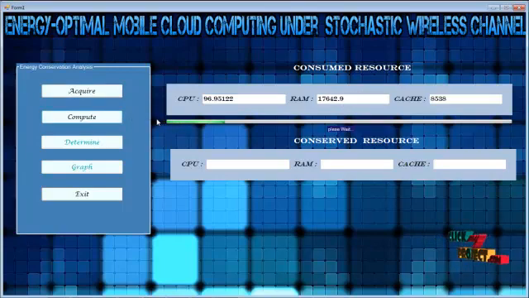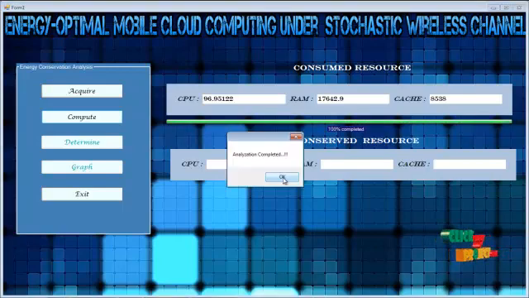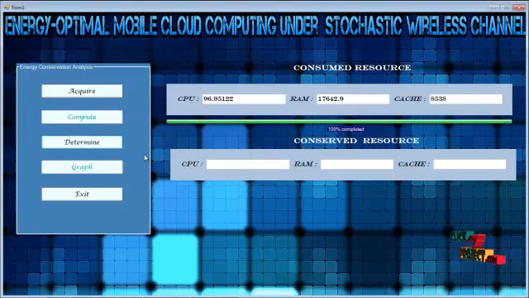During this computation process, the Gilbert-Elliott model will take place in order to determine how much resource and how much energy is consumed by offloading the mobile application in the cloud. After the completion of this analysis, we can determine how much resource is conserved in the mobile application. After determining this, we can see the visual representation by means of graphs.